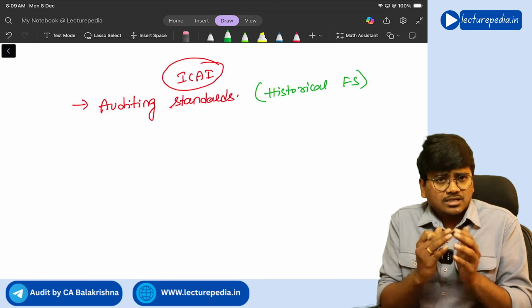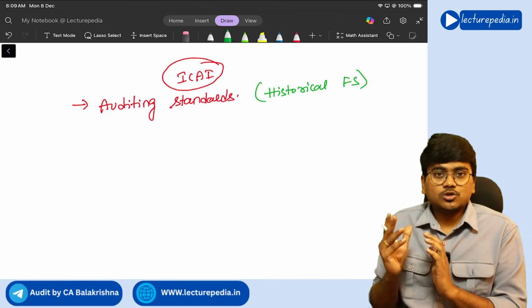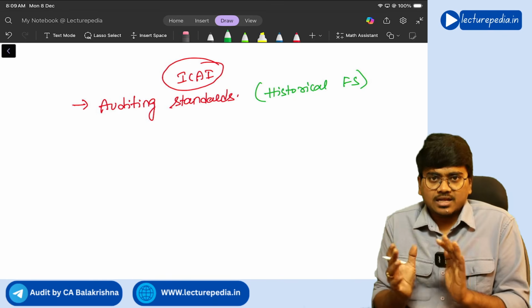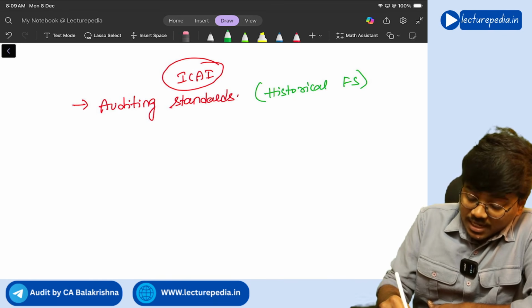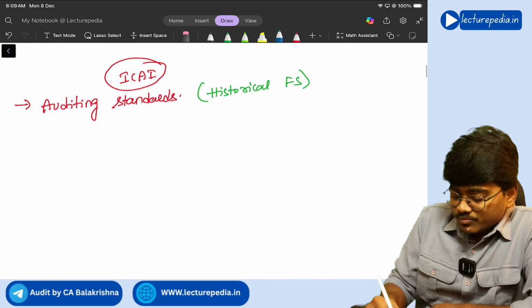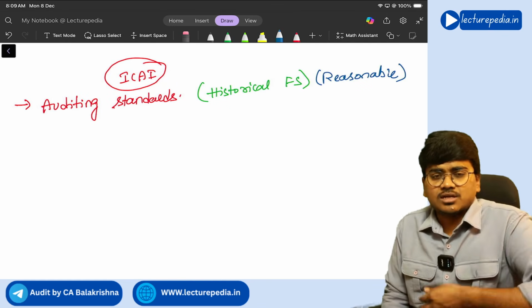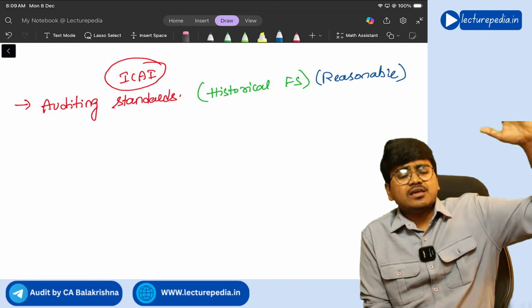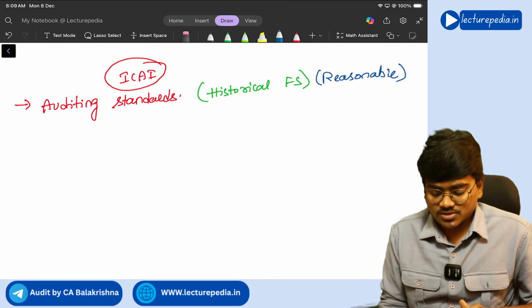Apart from historical financial statements, there are also prospective financial statements that I'll explain to you. Next, in case of audit, you will give reasonable assurance, correct or not? Reasonable assurance means a high level of assurance, but not absolute assurance.